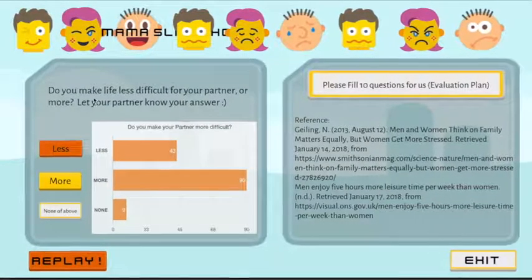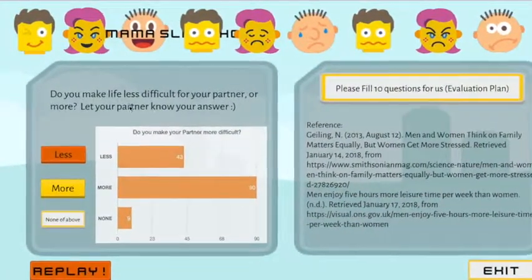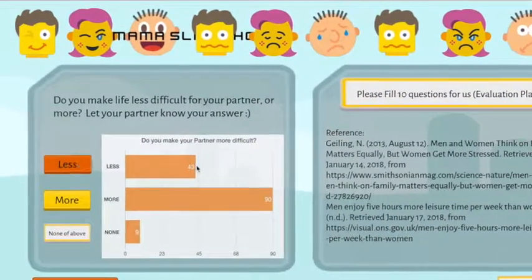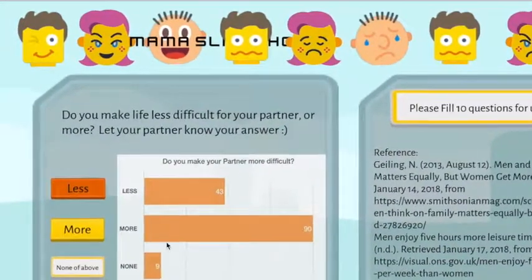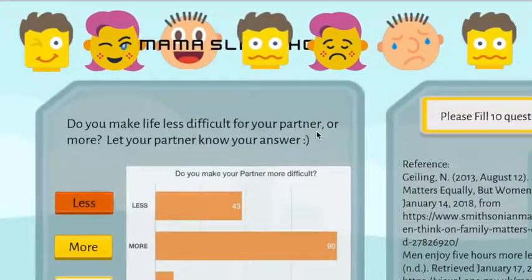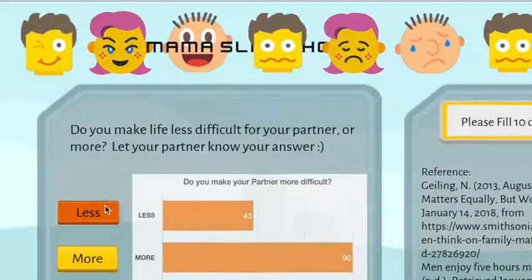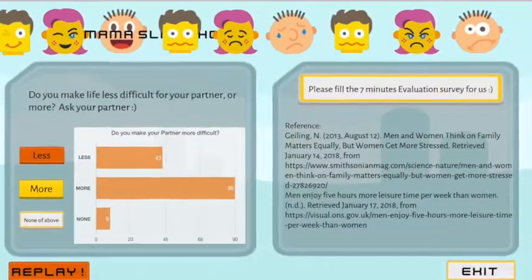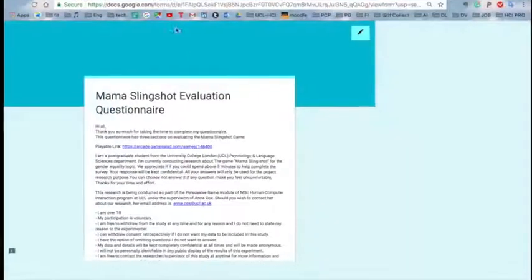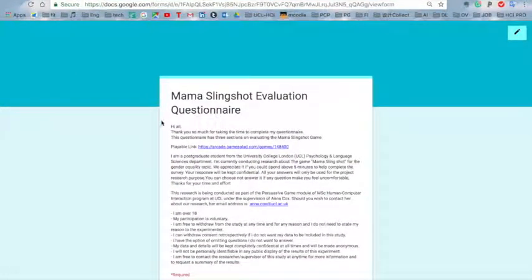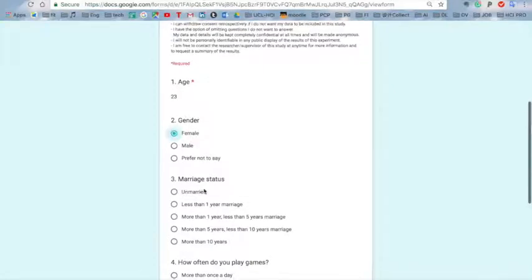At the end of the scene, a self-expression question was asked: Do you feel you'll make your partner's life more difficult or less difficult? Ask your partner. It encouraged the players to think about their distribution of the domestic work. Finally, a 7-minute survey was presented to evaluate both the gameplay experience and the learning from the game.